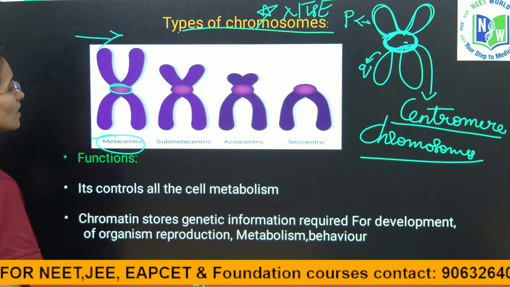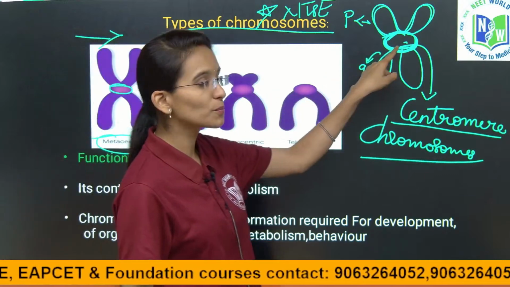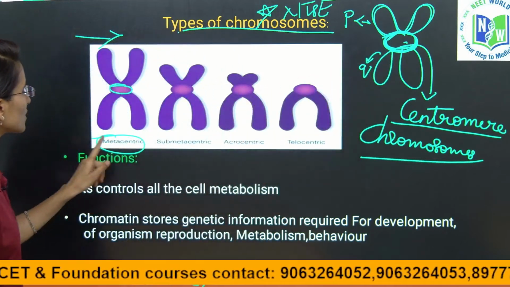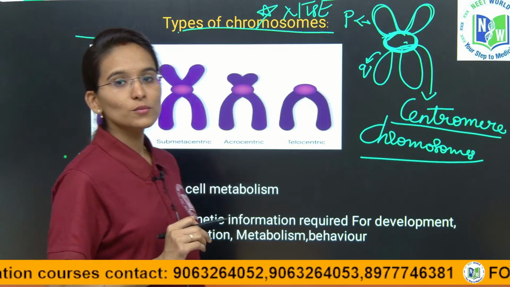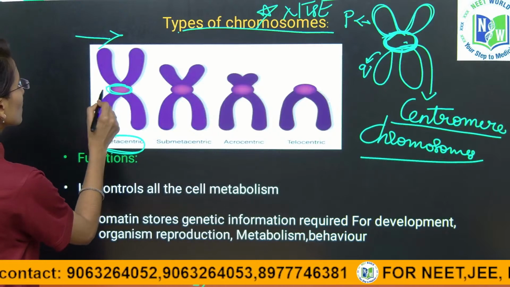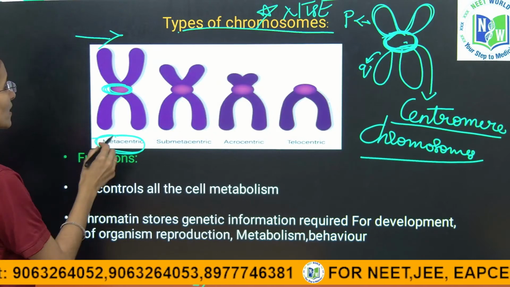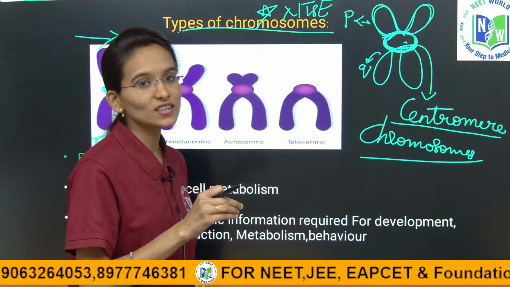These are the types of chromosomes we have classified based on the position of the centromere, and the first one is the metacentric chromosome. In the metacentric chromosome, the centromere is present in the center. Yes, in the metacentric chromosome we have the centromere located in the center.